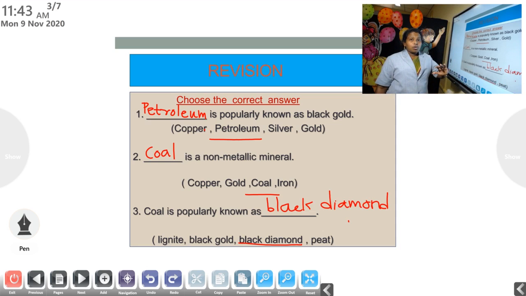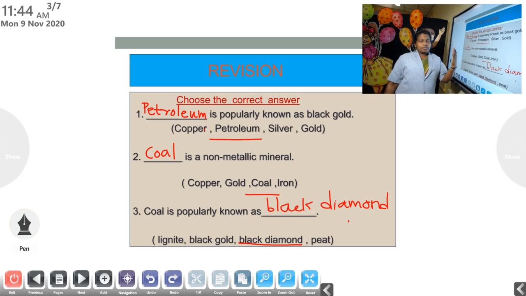Which is known as black gold? Petroleum. Then which is known as black diamond? Coal. So petroleum is known as black gold and coal is known as black diamond. Diamond is a very precious one. It's called black diamond because of its importance. Coal is very important.